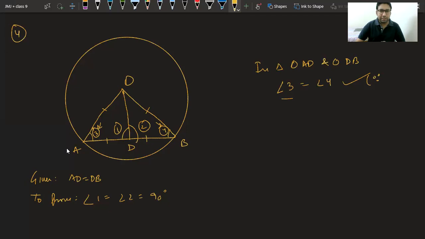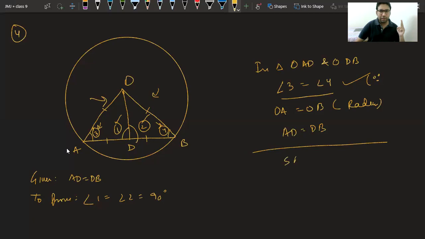Now, this is done. Second thing, OA is equal to OB, both are radius. And the third thing you are saying is side angle side. Some of you have taken AD equal to DB. This one is fine, but ASA is not possible. Some have taken angle 1 equal to angle 2. This is okay by side angle side. Triangle OAD is congruent to triangle OBD.